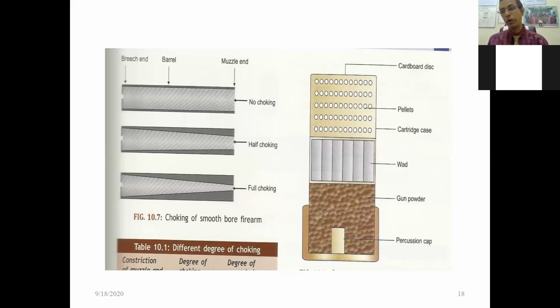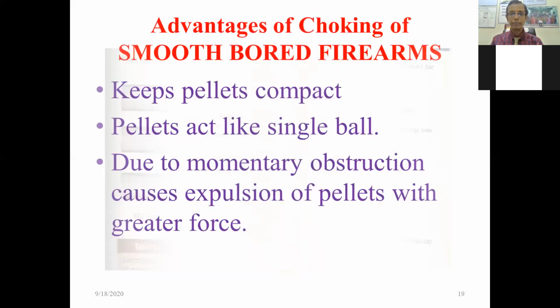It's very important. The question comes: draw a diagram of a shotgun cartridge. So what is there? The posterior end you have to draw like this. Then there is the percussion cap. Then there is gunpowder. Then there is cardboard. Next is the wad. Again cardboard. And there are small pellets present. So this is the diagram of the shotgun cartridge.